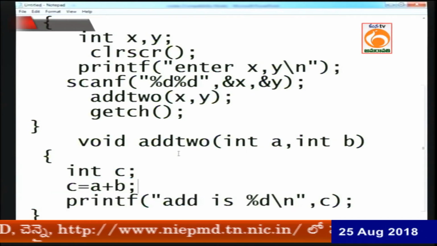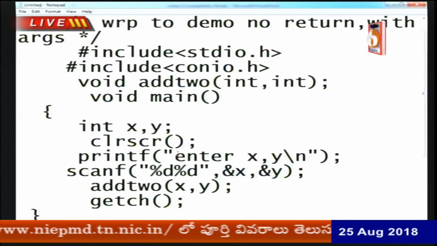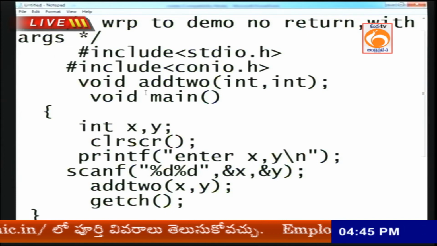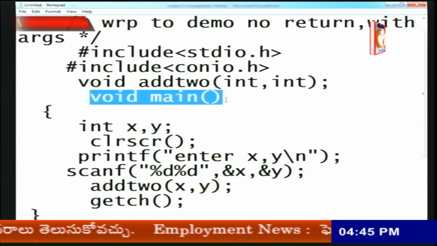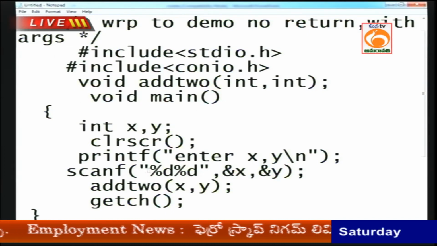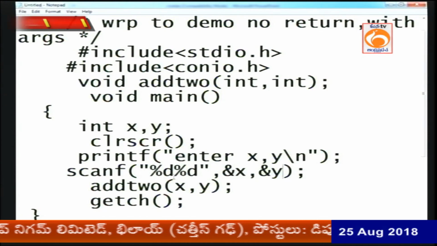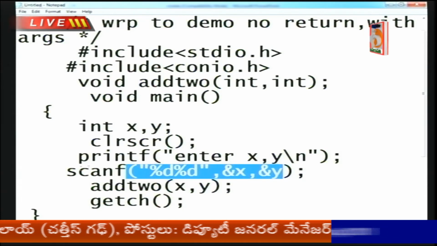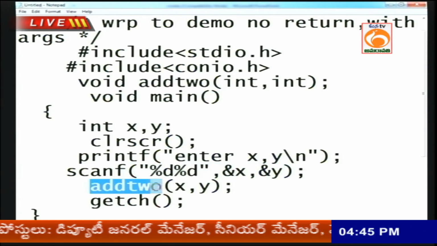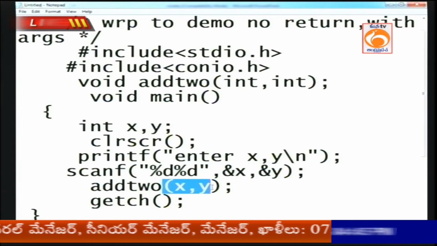Now listen, how this program is compiled. First, compilation starts at main. Inside main, I want to read the x and y values. How to call the function? add2(x, y).